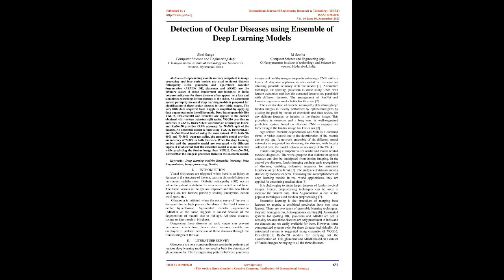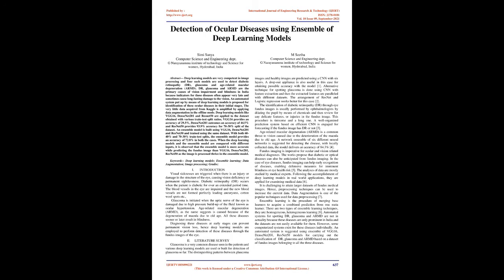The blood vessels in the eye are impaired and the new blood vessels are not formed perfectly, leading to aneurysms, cotton wool spots, etc. Glaucoma is initiated when the optic nerve of the eye is damaged due to high pressure buildup of fluid, known as ocular hypertension. Age-related macular degeneration, ARMD, as the name suggests, is caused because of the degeneration of the macula due to old age. All these diseases sooner or later result in blindness.